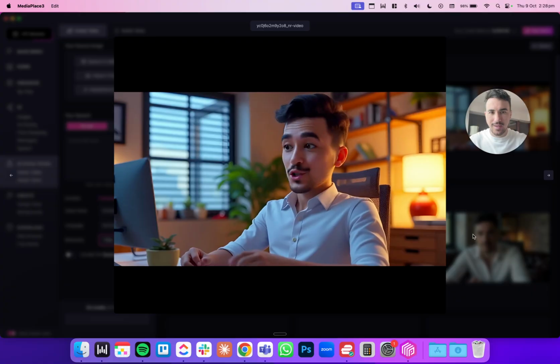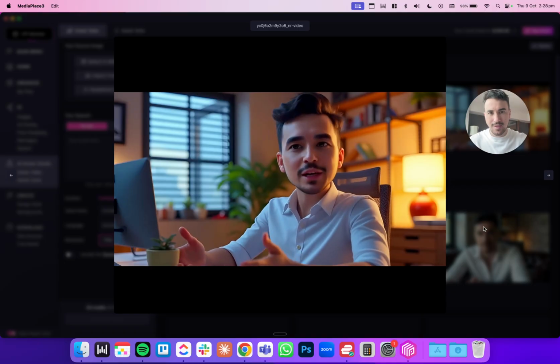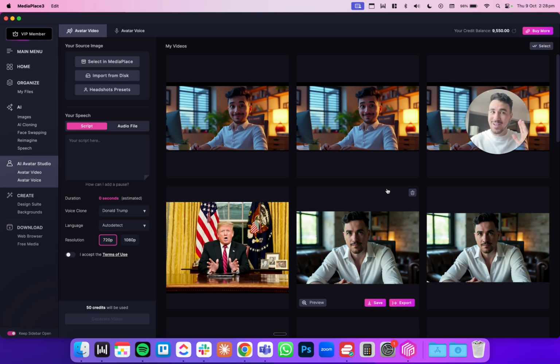Wow, guys. Did you see that you can make 3D animated Pixar-style videos inside of MediaPlace from just one image? So it's very, very powerful what you can do.